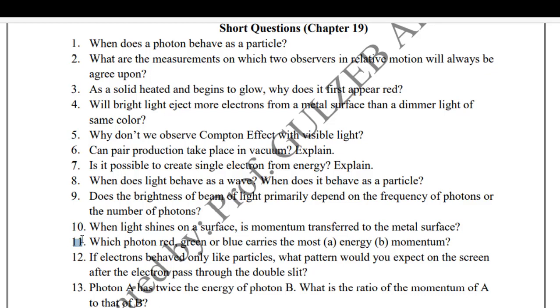11. Which photon, red, green or blue, carries the most? A. Energy. B. Momentum. 12. If electrons behaved only like particles, what pattern would you expect on the screen after the electrons passed through the double slit? 13. Photon A has double the energy of photon B. What is the ratio of the momentum of A to that of B?